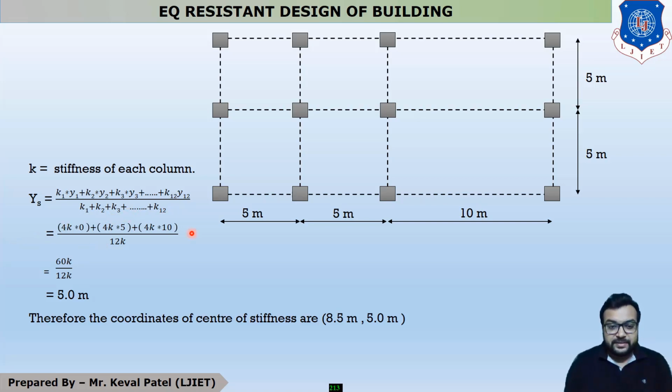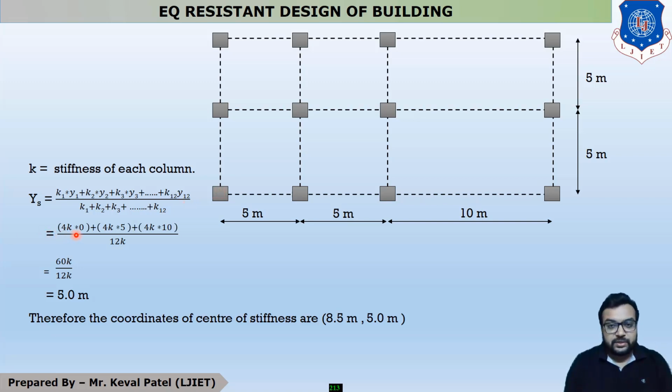Now you can see that this is your column number 1, but its y dimension is 0. For this column the y dimension also remains 0, and for this column the y dimension is 0 too. So there are 4 columns in one row having y length 0.